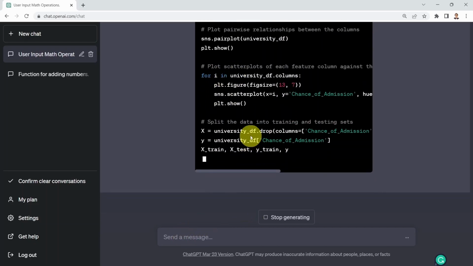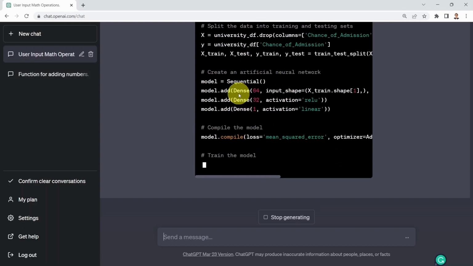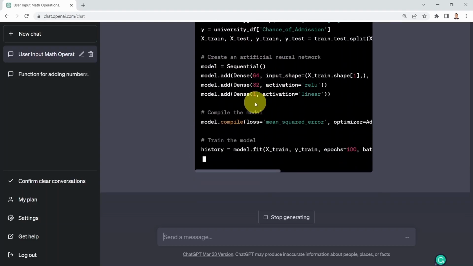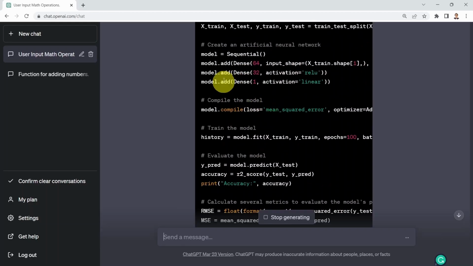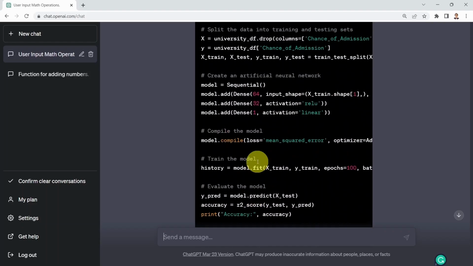Here again, we're splitting the data into inputs and outputs. And here we go, we create an artificial neural network. If you're familiar with that, we're building a neural network model to solve regression type problems. We are compiling the model, and then we're applying the fit method to the model. Then we're generating predictions here at the end. Pretty incredible. And please note that this is an AI, which is ChatGPT, creating, developing, or recommending another AI to solve regression type problems.